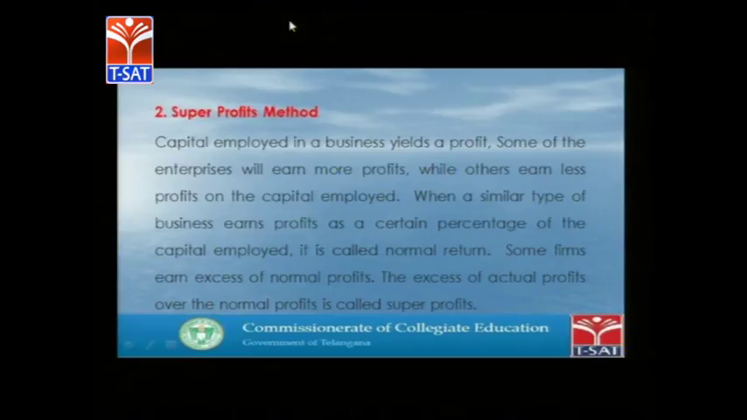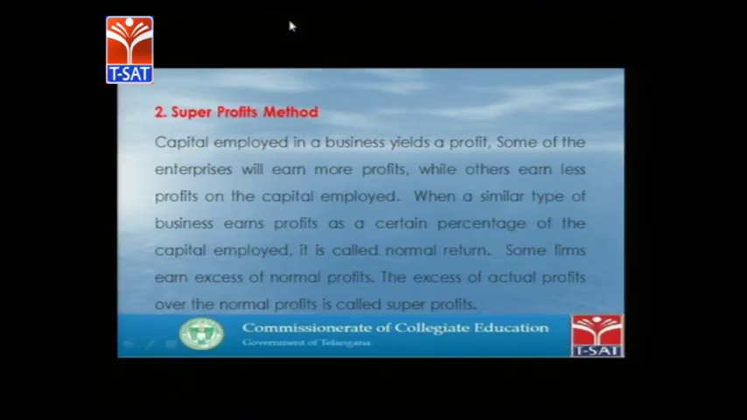In this case, capital employed in a business yields some profit. Some enterprises will earn more profits, while others earn less profits on the capital employed. When a similar type of business earns profits as a certain percentage of the capital employed, it is called normal profits. Some firms can have an excess over normal profits. The excess of actual profits over the normal profit is called super profits.